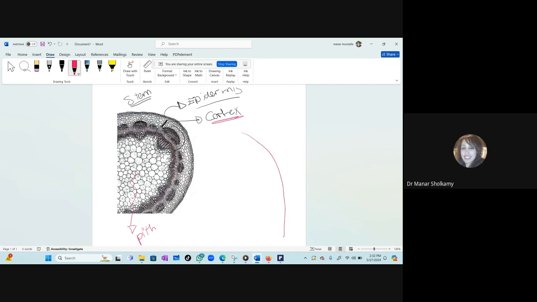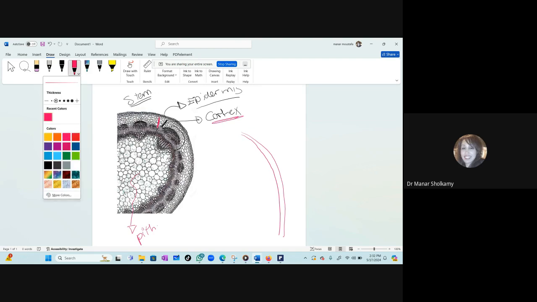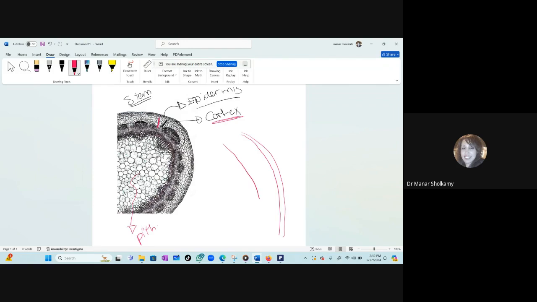I'm going to draw the epidermis like this, a thin layer, showing you the different proportions. It's thinner compared to the group of layers that follow it, which are the cortex. Let me make this thicker. Yes. So the cortex will be here. Okay, these are the proportions that they're talking about. This is thinner, and then this is thicker.